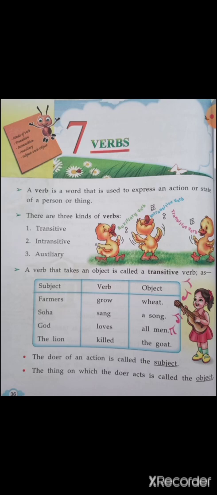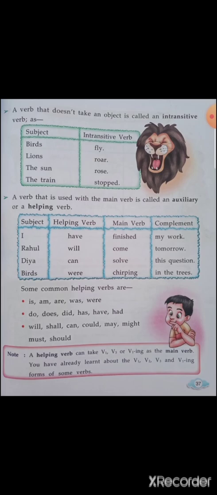We saw the examples of that as well. Then intransitive verbs are those which do not need an object. They do not act upon an object. They are on their own in the sentence. And the last one we learnt was auxiliary verbs. They are also known as helping verbs. There are sentences in which there are more than one verb. So one is the helping verb and the other one is the main verb.